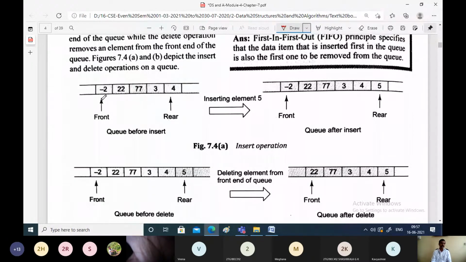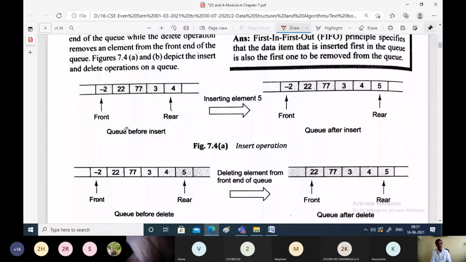That is, the front pointer is pointing to -2 and the rear pointer is pointing to the element 4. While implementing, we will be specifying index values 0, 1, 2, 3, 4, and so on. This indexing and implementation details we will see later. Now this is the front end and rear end.